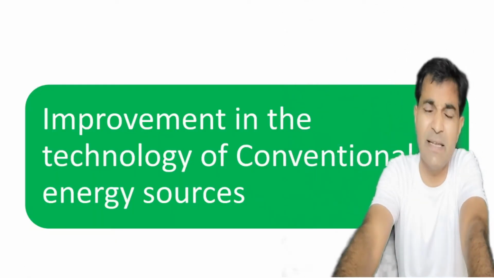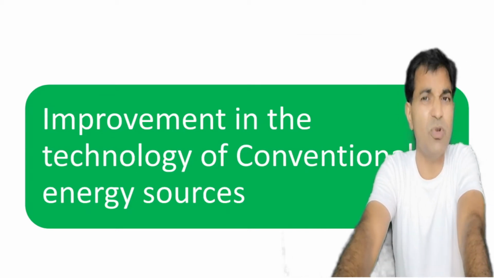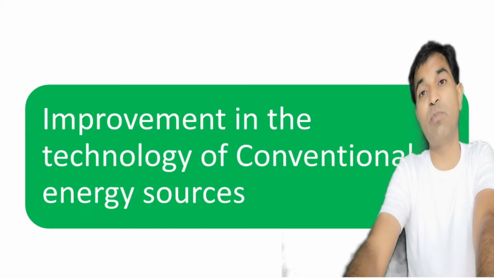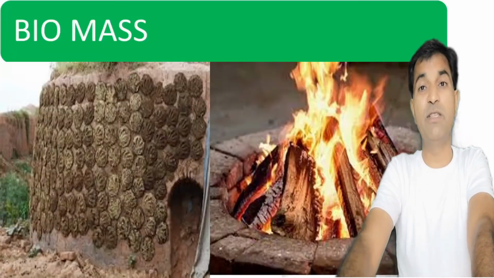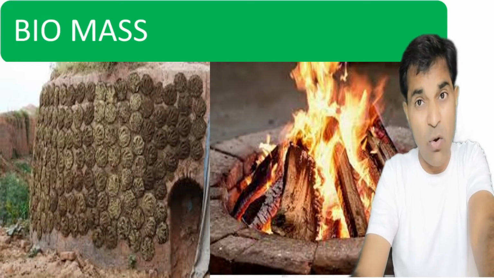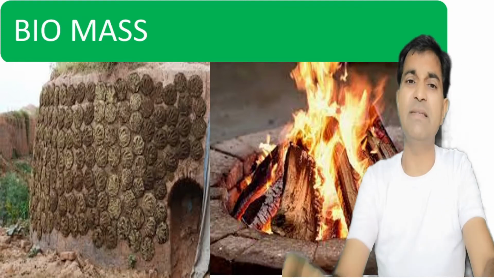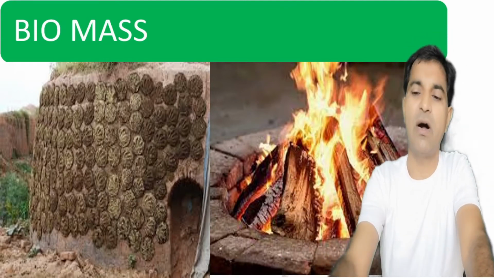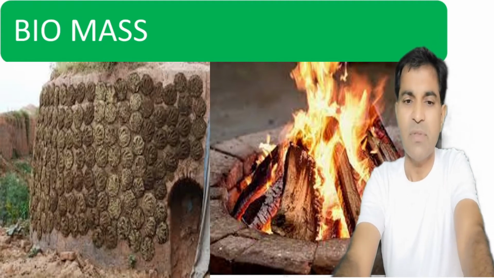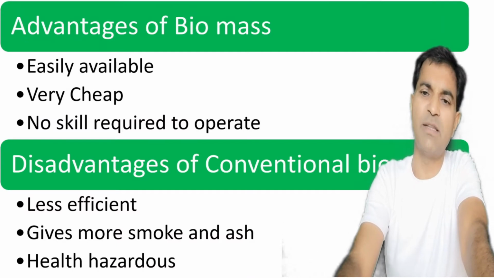Now we have seen that these conventional sources possess certain problems, so some sort of improvements are required in this type of conventional sources so that the overall efficiency of these plants increases. So how can we do it? For example, this is biomass. Bio means something related to living. For example, firewood or cow dung cake, upla, which are made from the gobar of cow or buffalo, right? So these are the biomass.